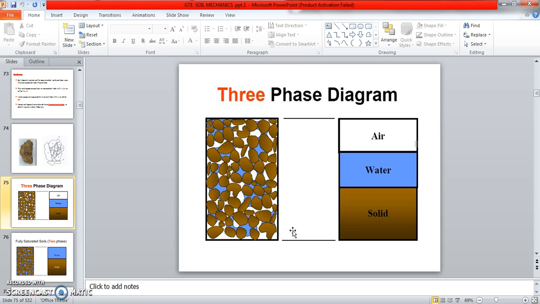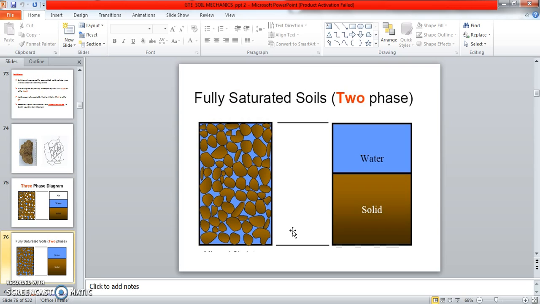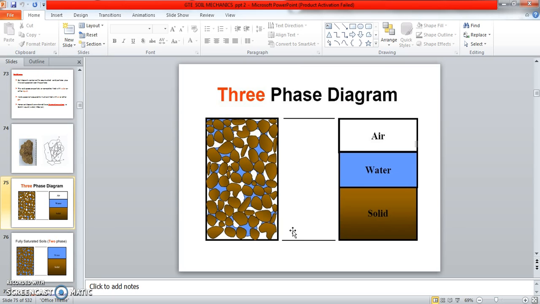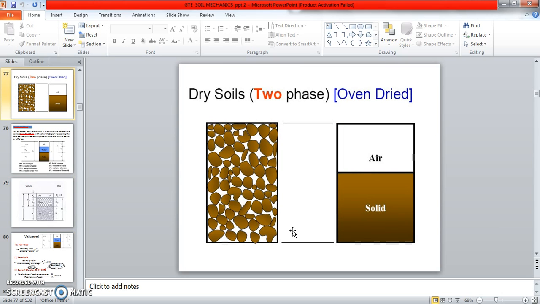That is the partially saturated soil. This one is the fully saturated soil. Fully saturated soil means water and solid. Partially saturated soil means air, water, solid. Dry soil is another one, without water: air and solid. These are all the three-phase system and two-phase system.